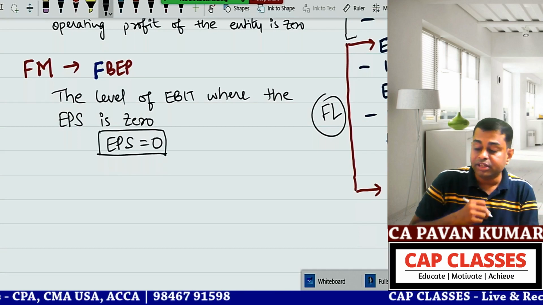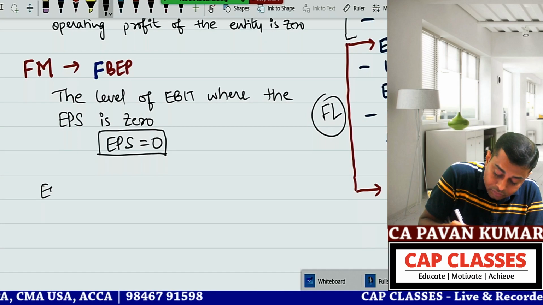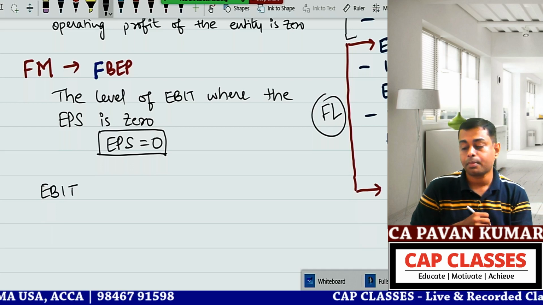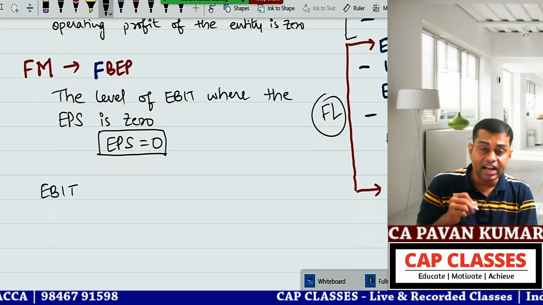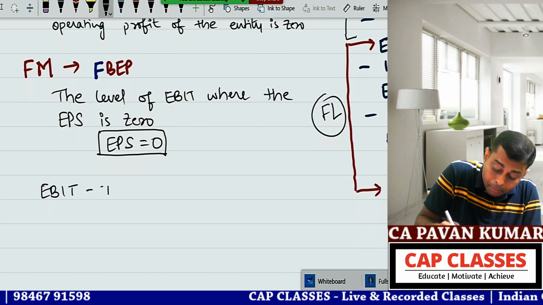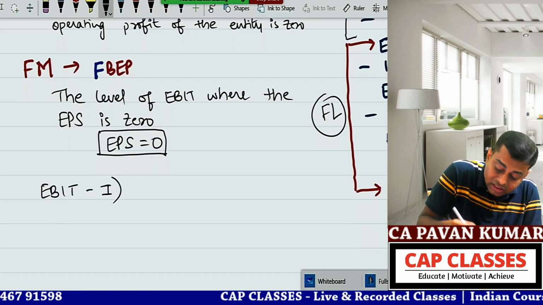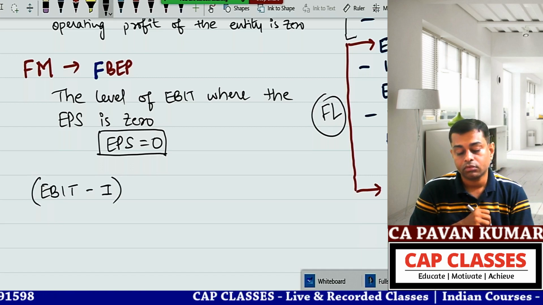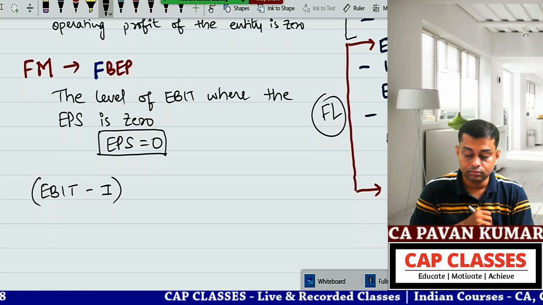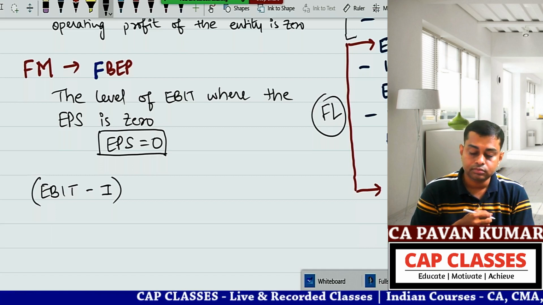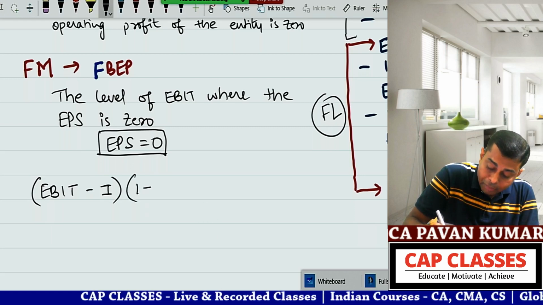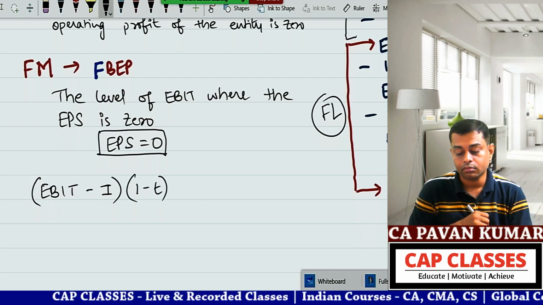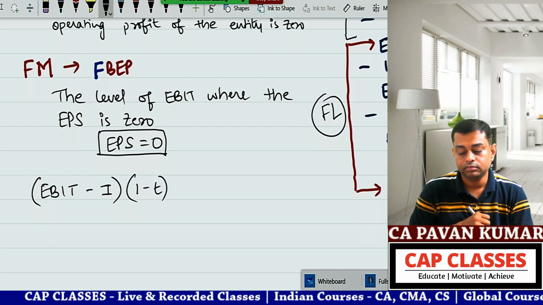Now, I'll write something. Shweta, tell me what it is. What is this? EBIT, sir. What is this? EBIT minus interest, means what? EBT. Into 1 minus T, EAT.